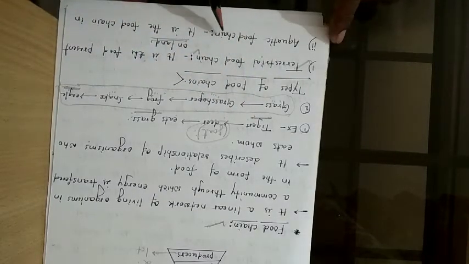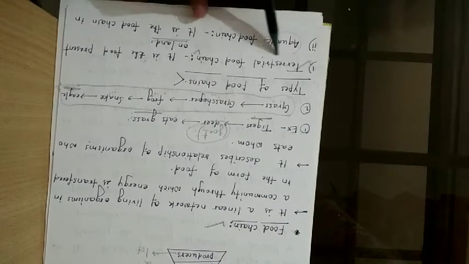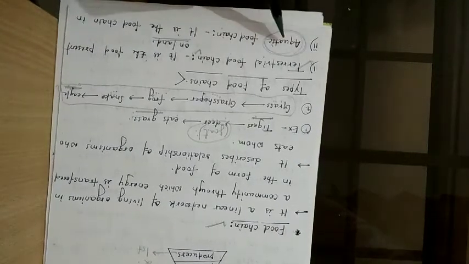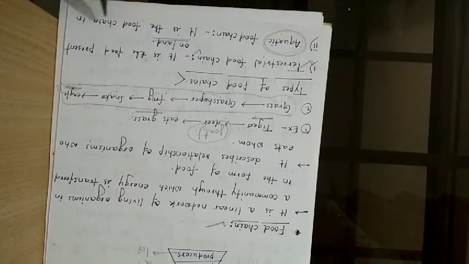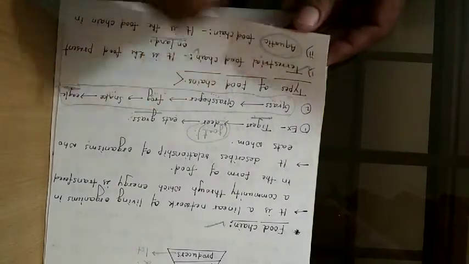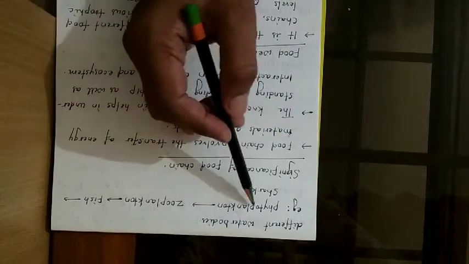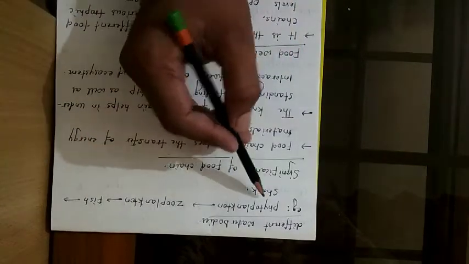Then aquatic food chain. Aquatic means, you know it very well, aquatic means having water. So it is the food chain found in the water. Different water bodies we can take, so aquatic food chain is found in different water bodies. You can take the example of phytoplankton.